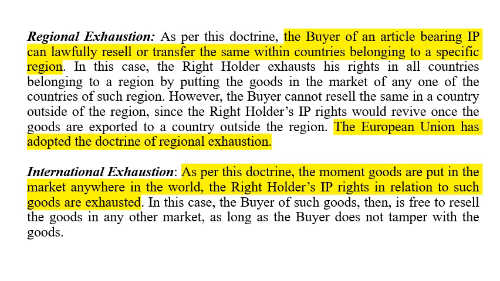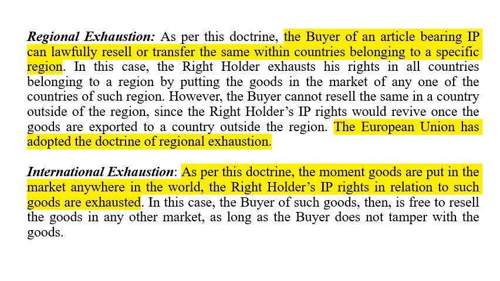Then there is the principle of regional exhaustion. As per this doctrine, the buyer of an article bearing intellectual property can lawfully resell or transfer the same within the countries belonging to a specific region. In this case, the right holder exhausts his rights in all countries belonging to a region by putting the goods in the market of any one of the countries of such region. For example, the European Union, right? However, the buyers cannot resell the same in a country outside the region, since the right holder's IP right would revive once the goods are exported to a country outside the region, right?